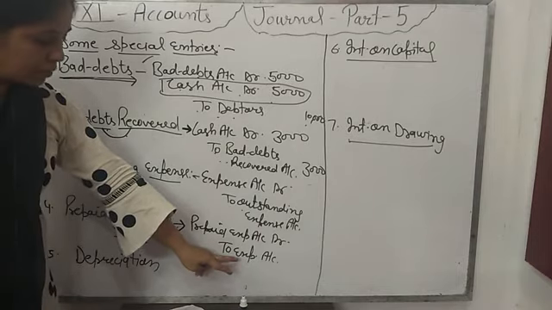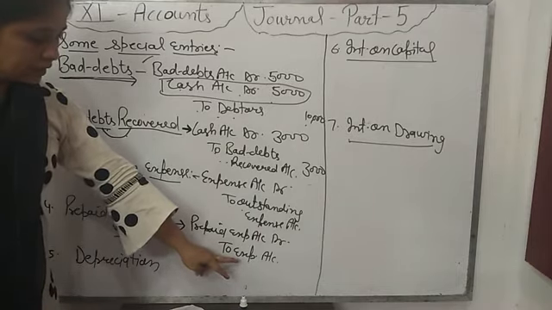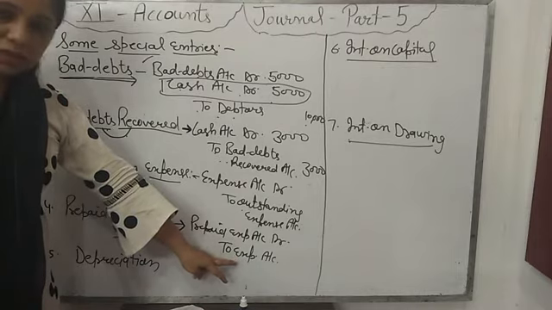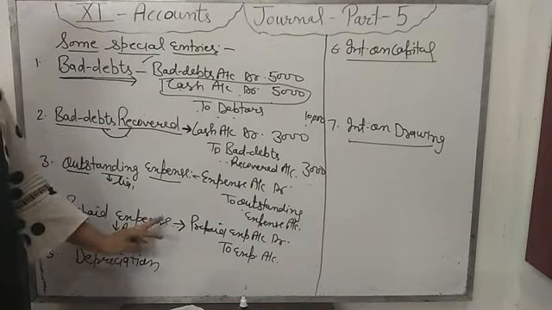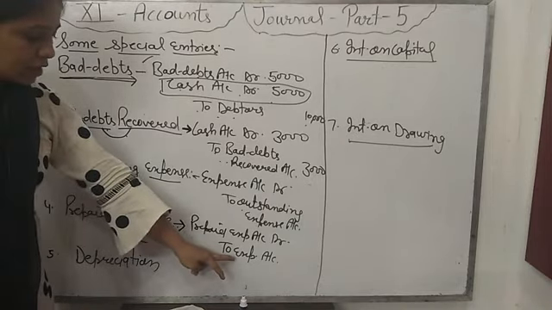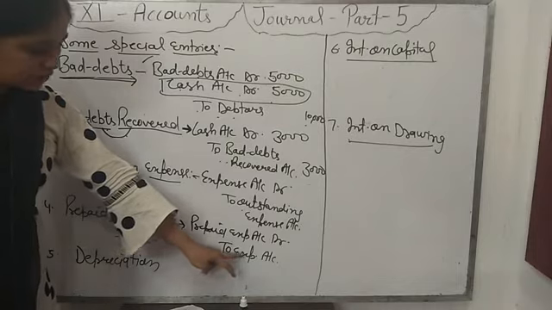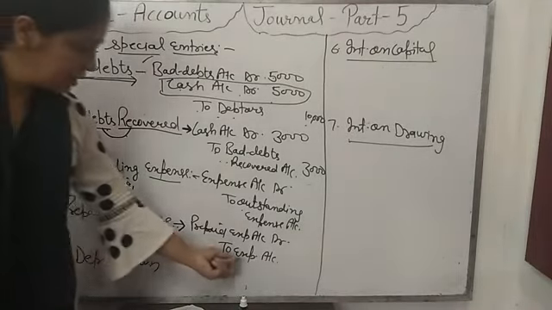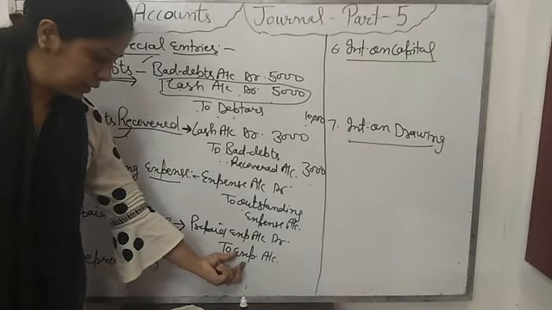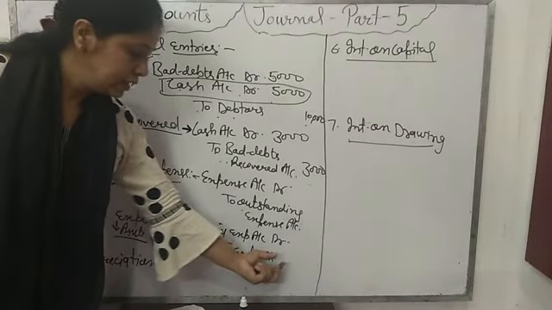For example, the firm had paid total expense of this year 15,000, but 5,000 is related to the next year. So we will deduct that 5,000 from that expense. That's why we have credited the expense account. Okay. So we have to reduce the expense. So that's why we have credited the expense account.